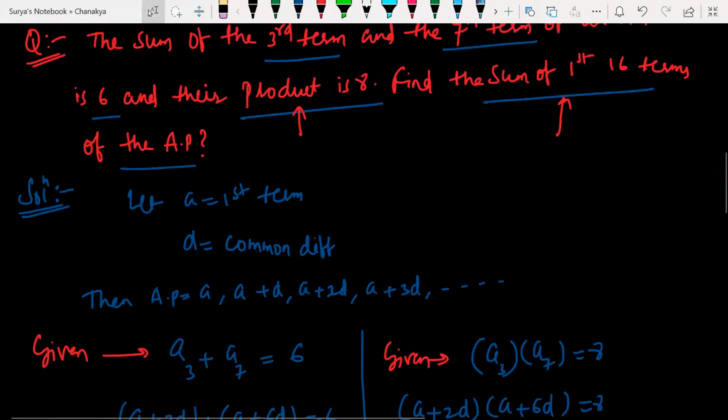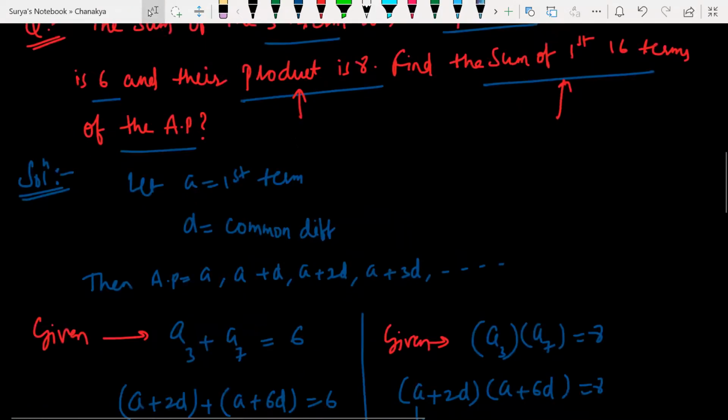Clear? It is not such a big question, it is a simple question. Are you getting my point? Is it easy or difficult? Tell me, guys. Is it easy or not? Yes, it is very easy. The only thing is the calculation part is a little long.